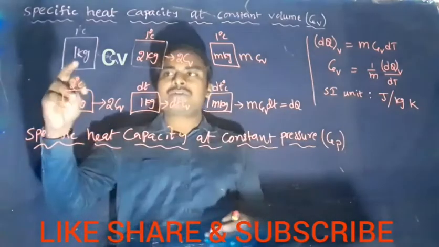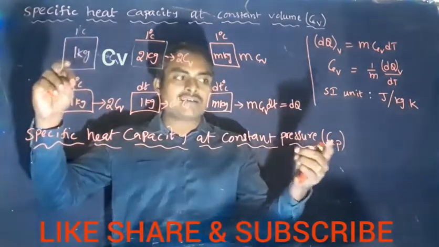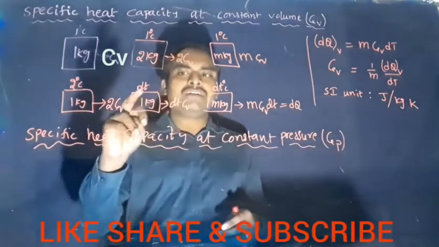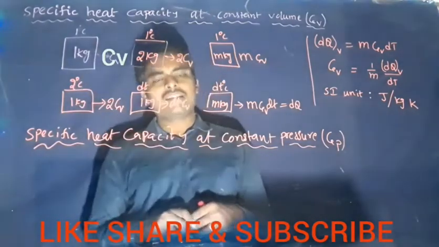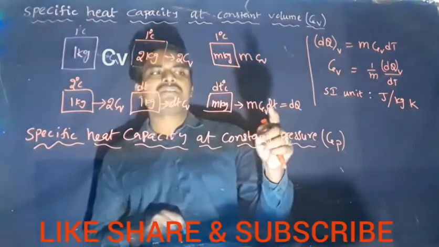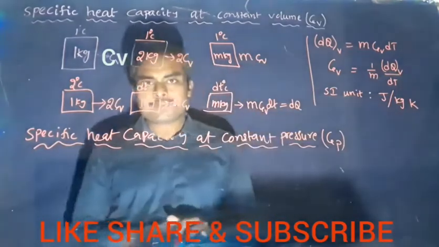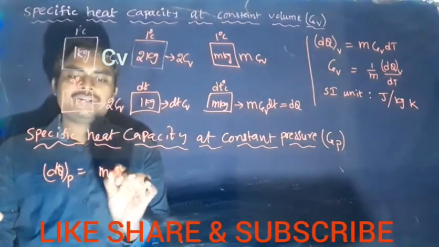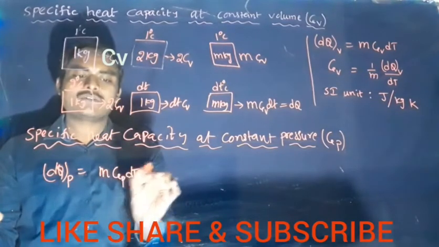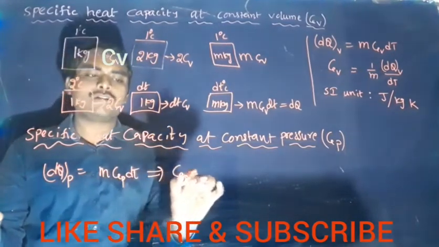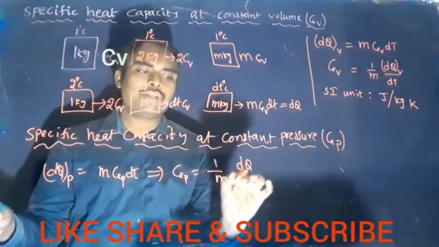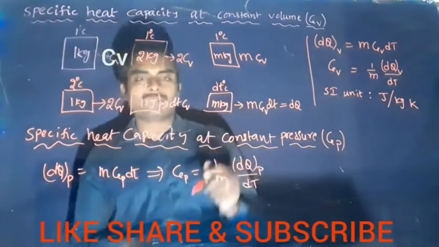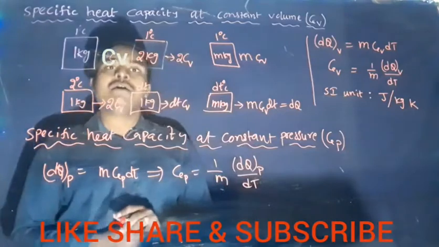So to increase temperature of 1 kg by 1 degree at constant pressure is Cp. To increase temperature by 2 degrees Celsius, 2 Cp. dT degree Celsius, dT Cp. Then for m kg, dT degree Celsius, mCp dT. So dQ, heat energy supplied at constant pressure, equals m into Cp dT. So from this we write Cp equal to 1 by m into dQ by dT. This dQ is at constant pressure. dQ suffix p indicates heat is supplied at constant pressure.